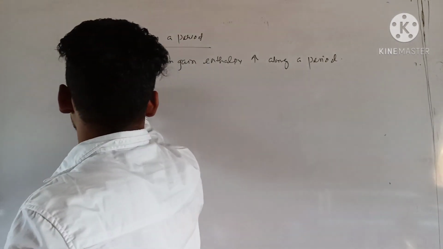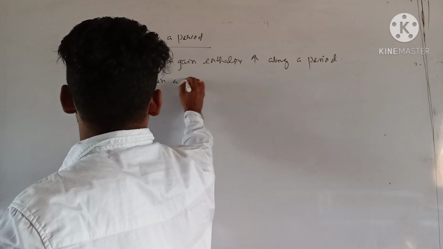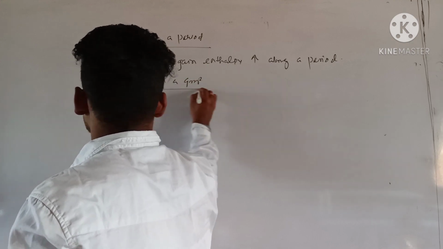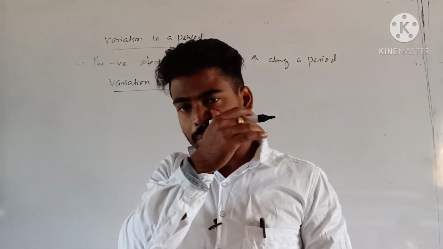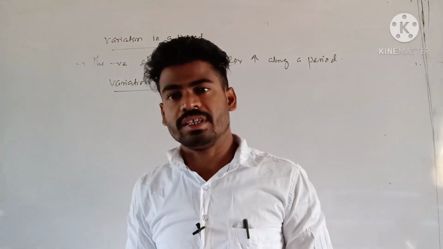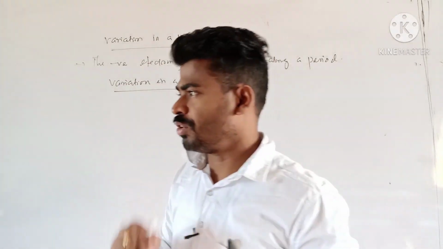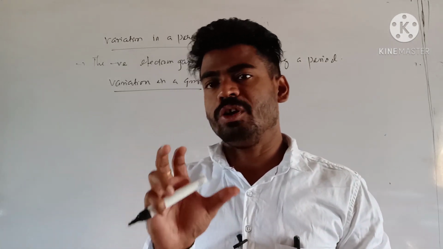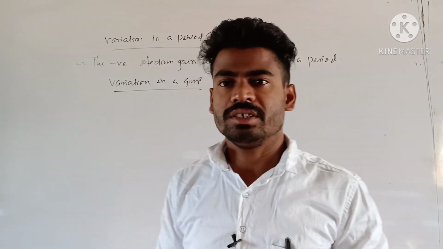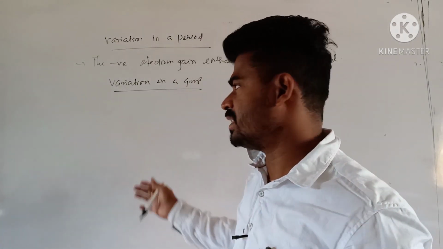So variation in a group, as I have told you, in a group definitely the number of protons increases, but simultaneously the atomic size also increases due to additional energy levels. But what happens whenever you move from top to bottom? Such atomic size factor predominates over your nuclear charge. That's why the negative electron gain enthalpy decreases down the group.